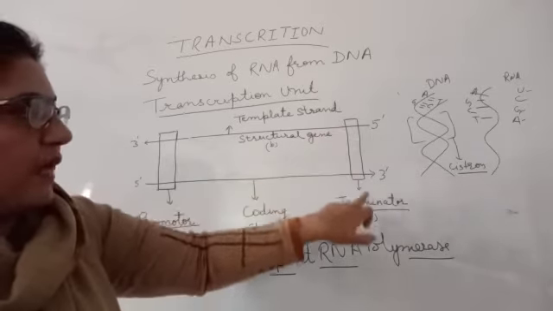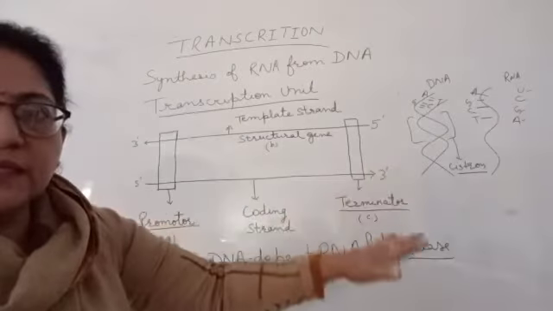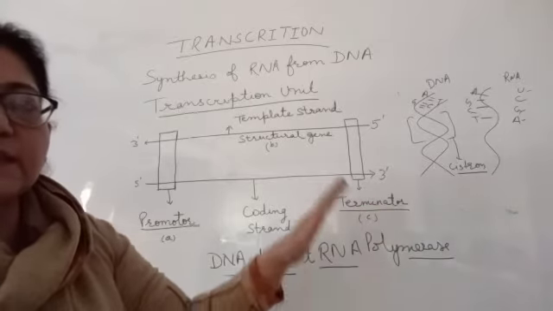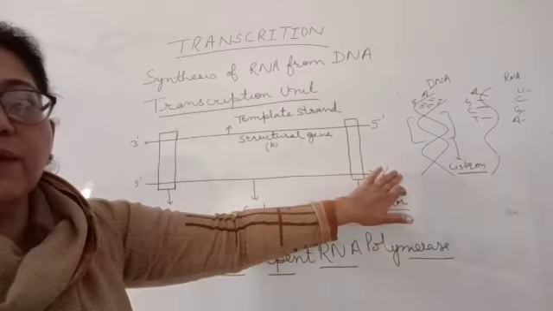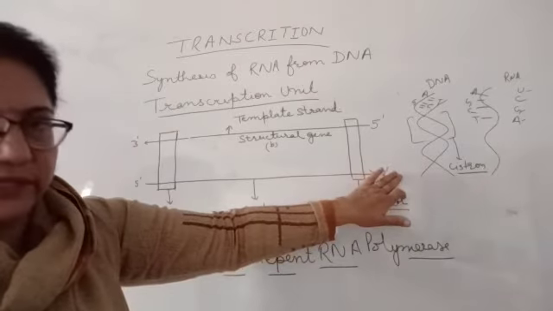By the end, you will have a terminator where the synthesis is going to be stopped. That end is at the 3' end of the coding strand, that is downstream.